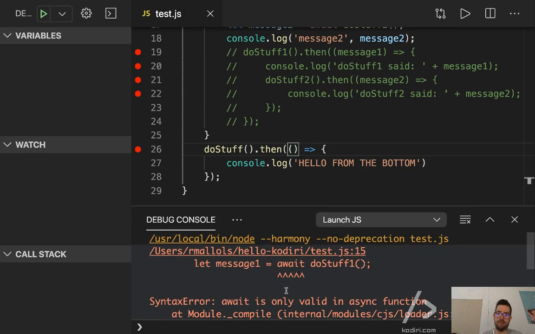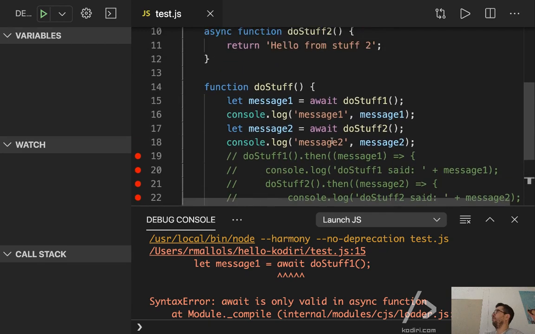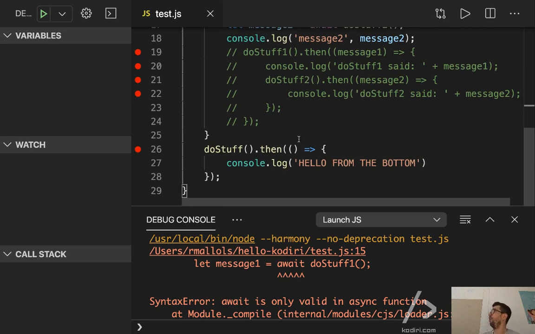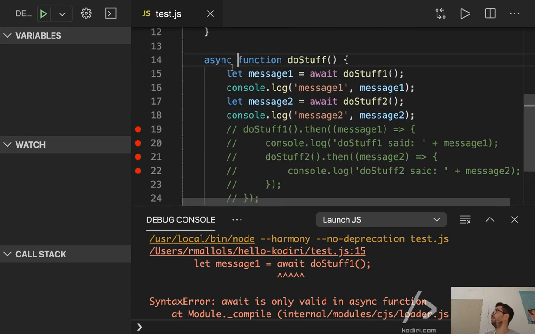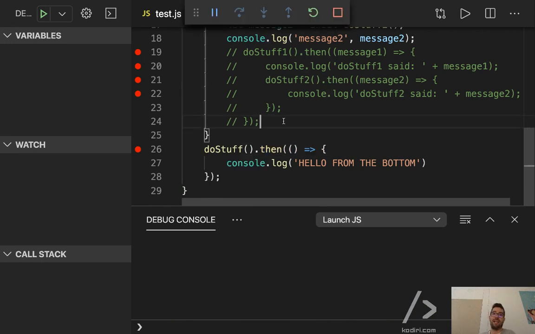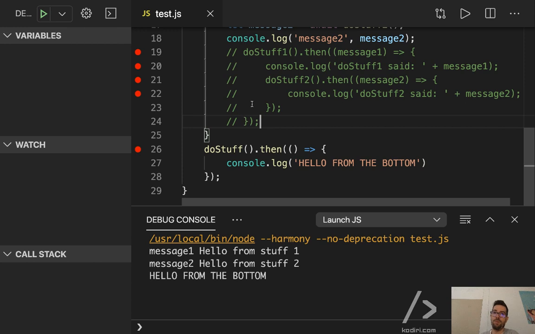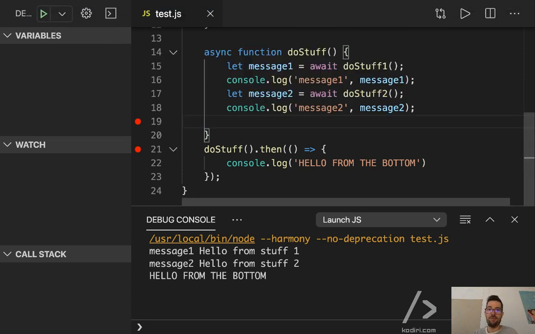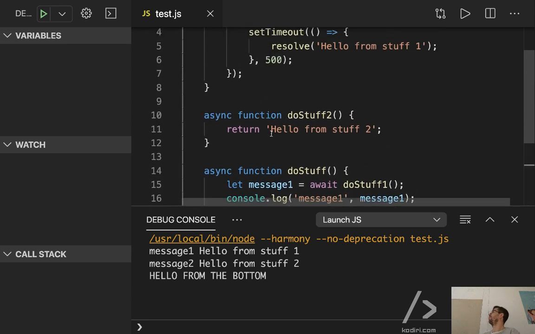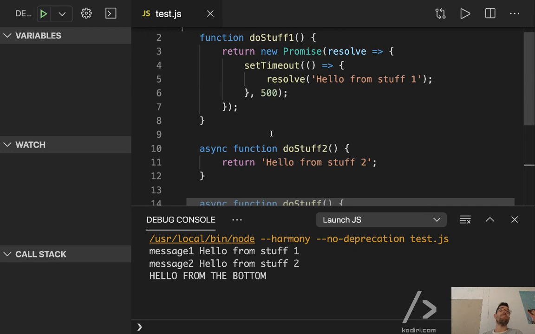So if I run it, first of all, JavaScript realized that we need to add async. So now our function is returning a promise, and because it's returning a promise, by fixing this problem, we've already fixed the other problem. So now that should work like a charm. Here we go. Questions? Nothing?